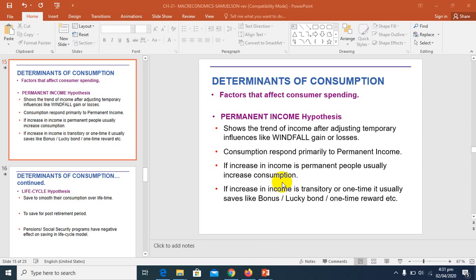Now, up till now we have studied a person or household's consumption patterns or saving patterns. Now we move towards national consumption behavior. Up to now we have examined the budget patterns and consumption behavior of typical families at different incomes. Like we have the example from A to G, when someone has an income of 24,000, and someone has an income of 25,000 and so on, and what their consumption and saving patterns are.